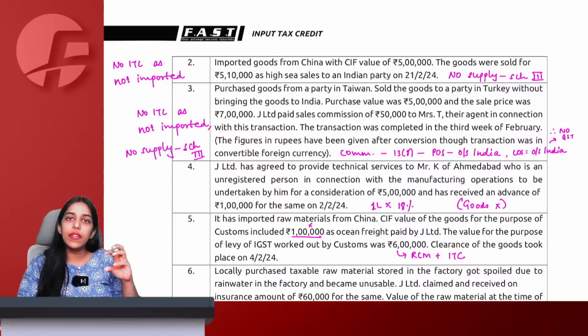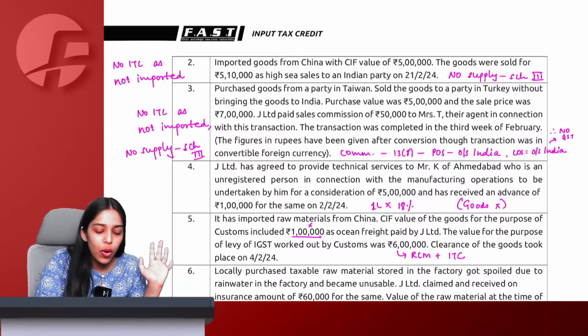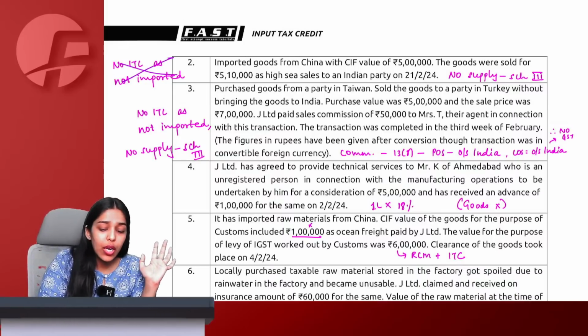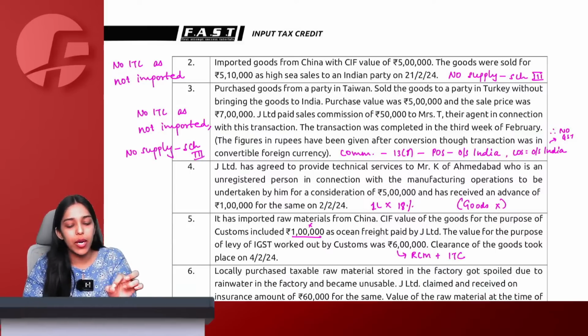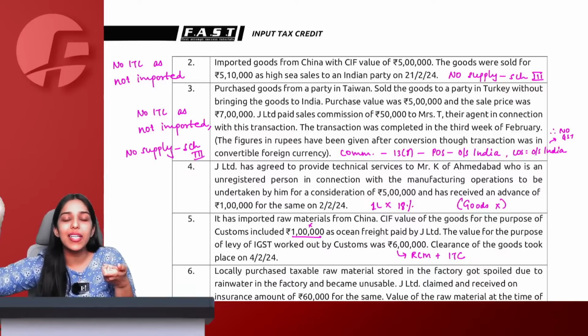They never reached India, therefore no GST payable on purchases, no ITC, no RCM, matter over. Now talking about sale, two things are involved in this one point. One, we are purchasing goods from China. Second, we are selling it to some party in high seas only.